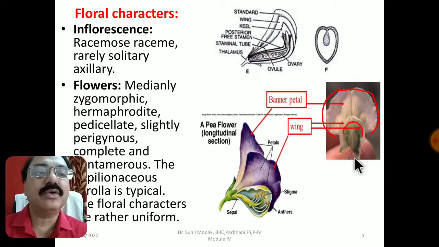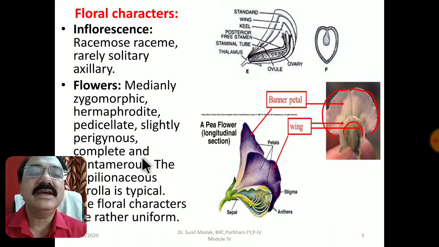Here these are the two more diagrams. You can see here this is a small pedicel. So pedicellate, slightly perigynous. So you have to understand perigynous means the thalamus is shallow cup shaped, and the gynoecium or ovary is being surrounded by all other floral parts. That condition is called perigynous, but it's slightly perigynous. The flower is said to be complete because all the floral whorls are present, pentamerous.